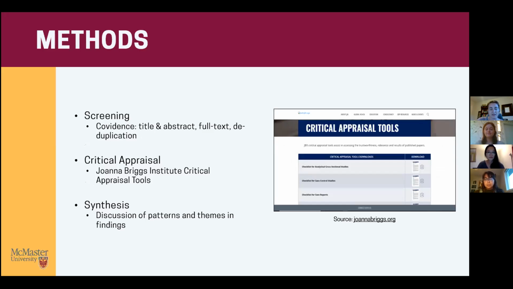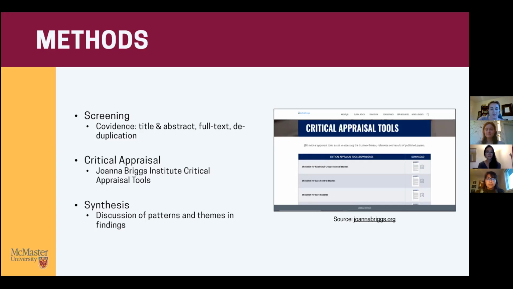All included studies were appraised for quality using the appropriate checklist from the Joanna Briggs Institute and given an overall rating of low, moderate, or high. All screening and critical appraisals were conducted independently in duplicate, and conflicts were resolved through discussion. Data was extracted from included studies by one reviewer and checked for accuracy by a second reviewer. Finally, the entire team met to review all findings. Higher quality evidence was given more consideration than lower quality evidence.